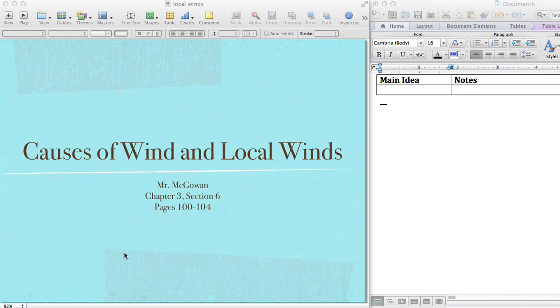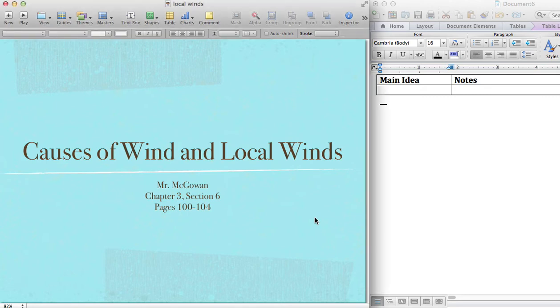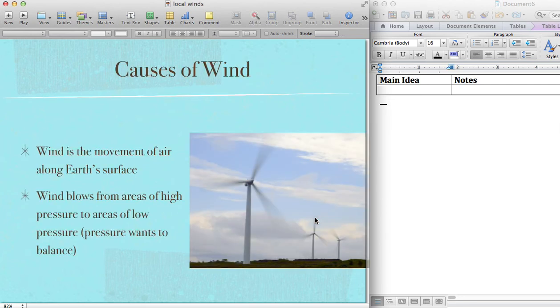Alright, tonight's video is looking at causes of wind, and then we're going to look at what are called local winds. So these are winds that blow over small distances. Those are different than global winds, which we'll look at tomorrow night. So it's super windy over the next couple of days, so this kind of gives you an idea of why it's doing that. So let's start with wind.